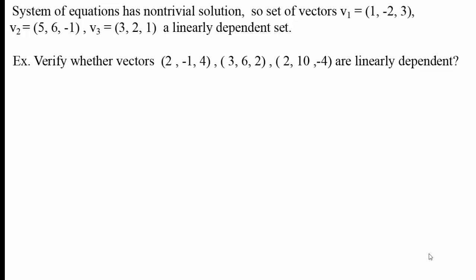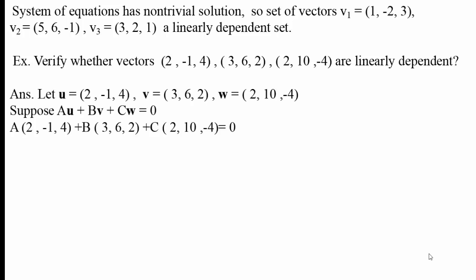Example: verify whether the vectors (2, minus 1, 4), (3, 6, 2), (2, 10, minus 4) are linearly dependent. Let vector u equal (2, minus 1, 4), vector v equal (3, 6, 2), vector w equal (2, 10, minus 4). Suppose the linear combination is 0, a u plus b v plus c w equal to 0.